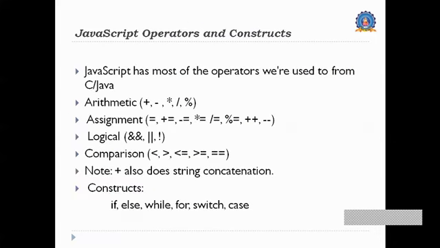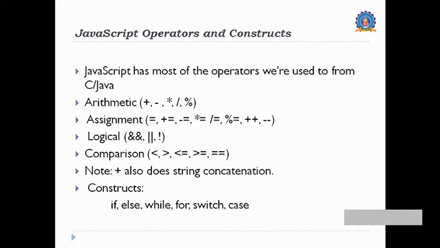Then coming to the operators which might be used in JavaScript. As in all programming languages, JavaScript also has arithmetic operators: plus, minus, multiplication asterisk, slash for division, and modulo division, the percentage sign.